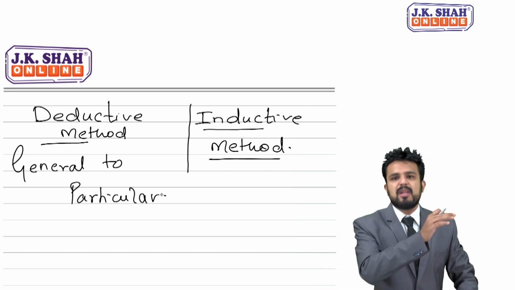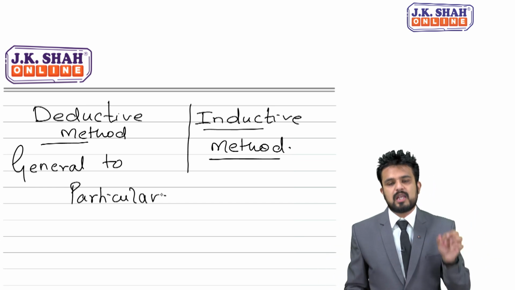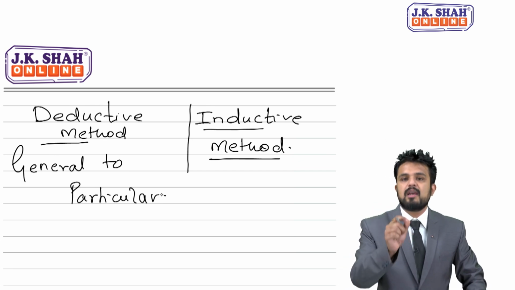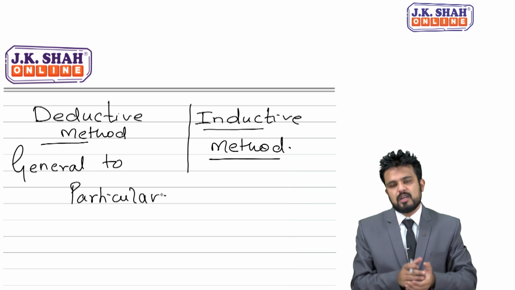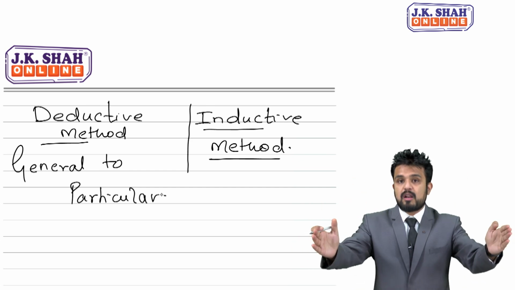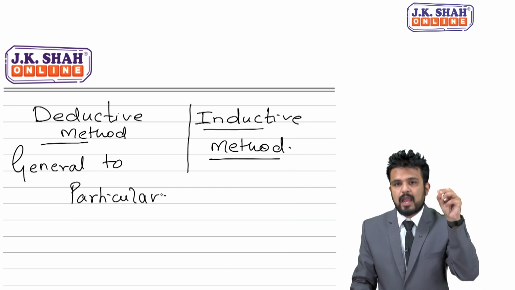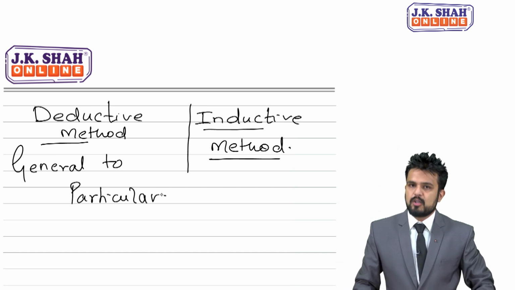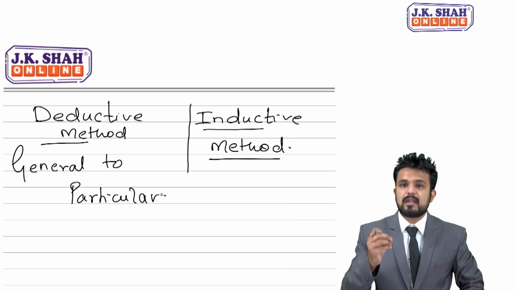is extremely notorious. This full second bench is extremely notorious. Now I am talking about a particular bench. The student sitting on that second bench is extremely notorious. So can I say initially there was a general talking to the whole class, then I aimed at a particular bench, particular student. So general to particular, I would say it is which method? Deductive method.